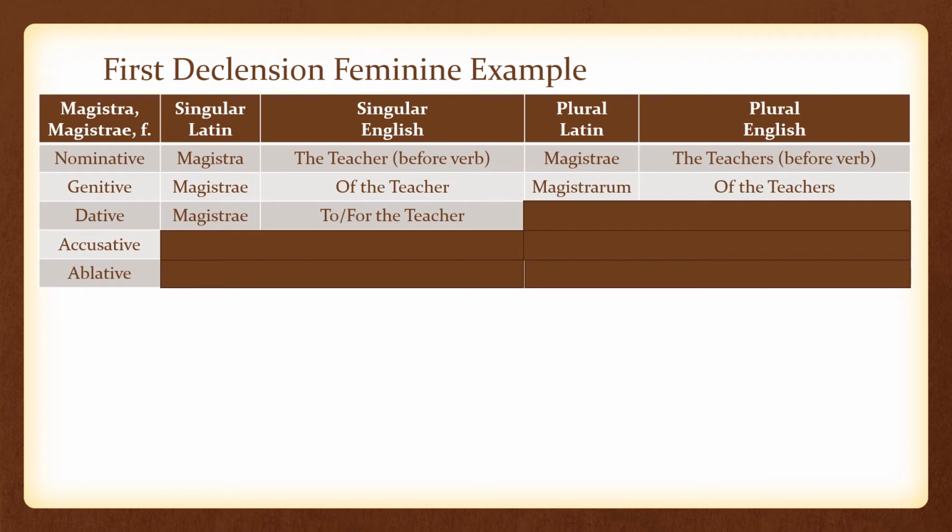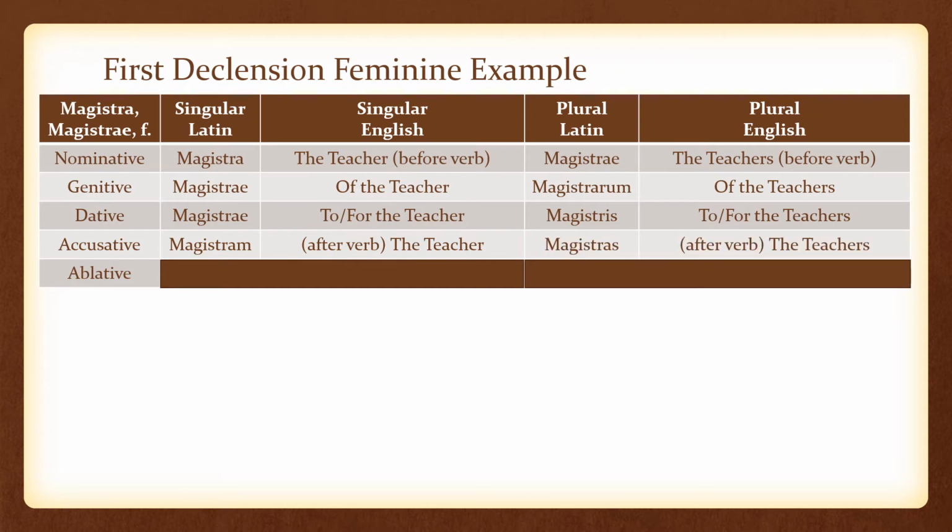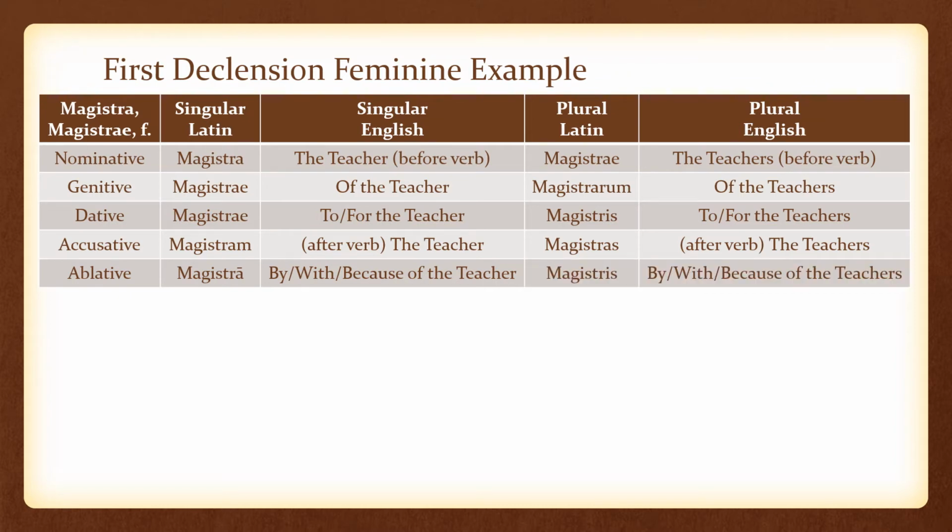The dative singular form is magistrae, to or for the teacher. The dative plural form is magistris, to or for the teachers. The accusative singular form is magistram, the teacher after the verb. The accusative plural form is magistras, the teachers after the verb. The ablative singular form is magistra with a long A, and we translate that in English as by, with, or because of the teacher. And our ablative plural form is magistris, by, with, or because of the teachers.